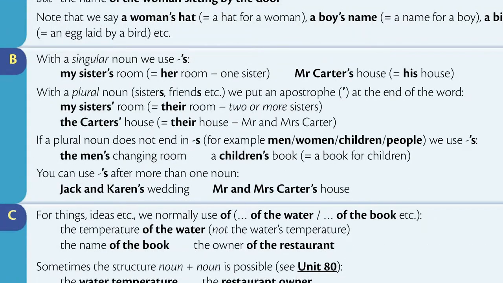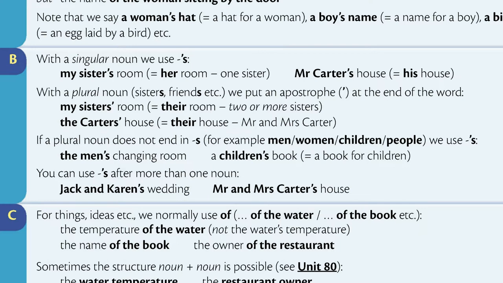Section B. With the singular noun, we use apostrophe S. My sister's room means her room, one sister. Mr. Carter's house means his house. With a plural noun, sisters, friends, etc., we put an apostrophe at the end of the word. My sisters' room means their room, two or more sisters. The Carters' house means their house, Mr. and Mrs. Carter.